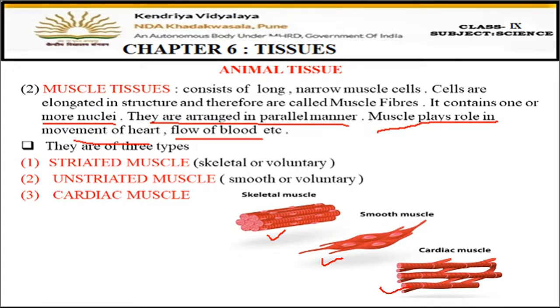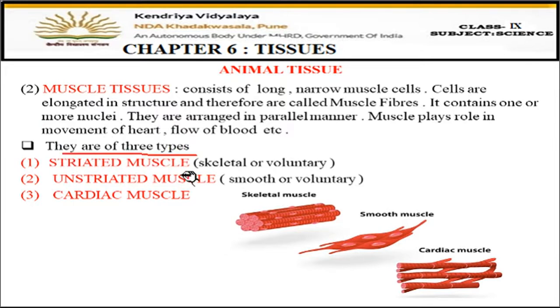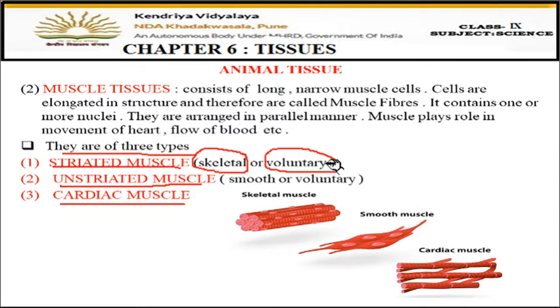Now, let us see the classification of muscle tissues. Now, these muscle tissues are made up of three types. One is striated muscle, then unstriated muscle, and the third one is cardiac muscle. So, these three different types of muscle fibers, or muscle cells, we have to study. Now, striated muscles are also known as skeletal muscles. Okay, striated muscles are also called skeletal muscles or voluntary muscles. So, three names are there: striated muscles, or you can say skeletal muscles, or you can say voluntary muscles.